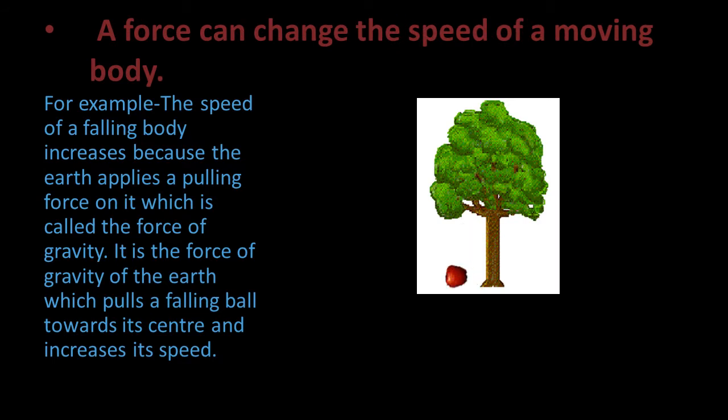Suppose we are moving on a bicycle at a certain speed. Now, if someone pushes the moving bicycle from behind, then the speed of the bicycle increases and it will move faster. On the other hand, if someone pulls the moving bicycle from behind, then the speed of the bicycle decreases and it will move slower. Thus, a push or pull can change the speed of a moving bicycle. But a push or pull is called force. So, we can say that a force can change the speed of a moving bicycle, or any other moving body.